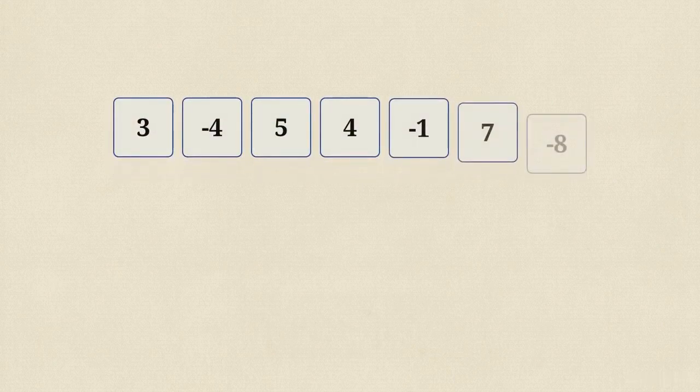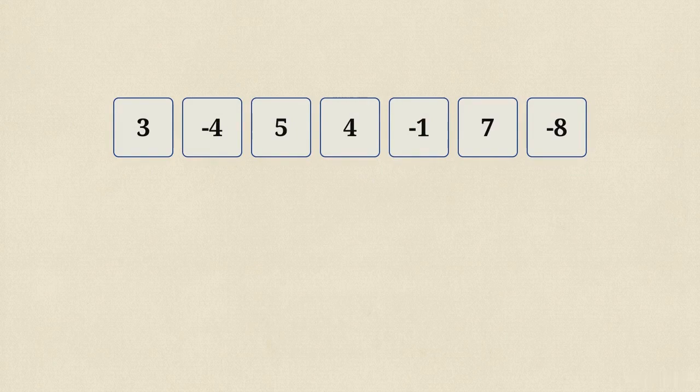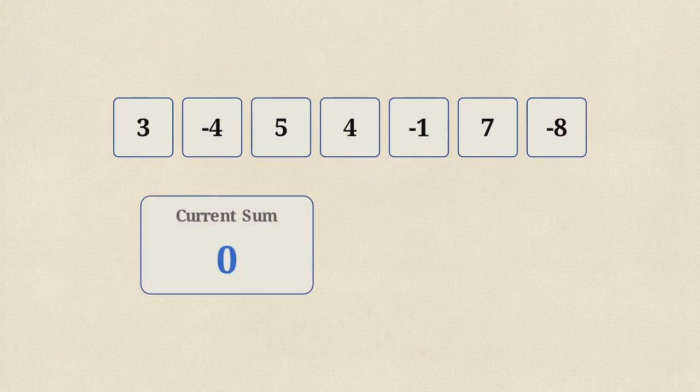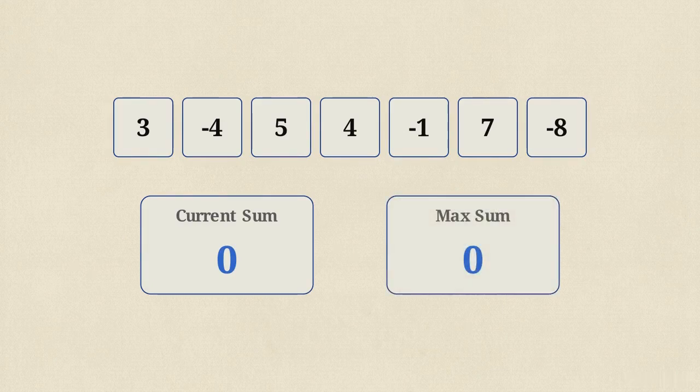Here is a sequence of numbers. To execute Kadane's algorithm, we only need to track two variables. First is our current sum, the running total of our continuous sequence. Second is our max sum, the highest overall total we have found so far. We step to the very first number, a 3. Our current sum updates to 3, and since it is the only number we have seen, our baseline max sum is also 3. Now we move to -4.